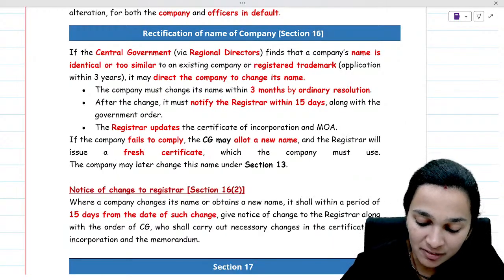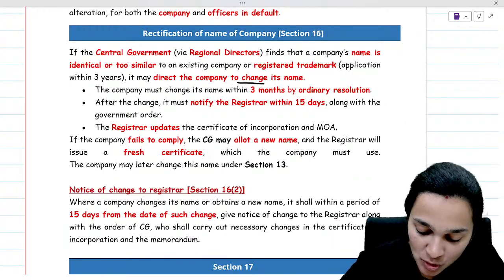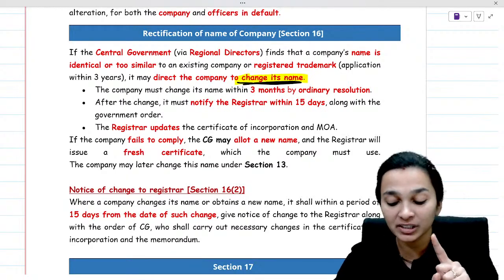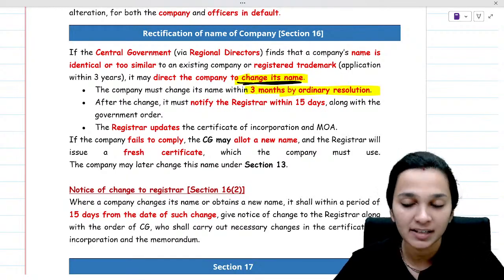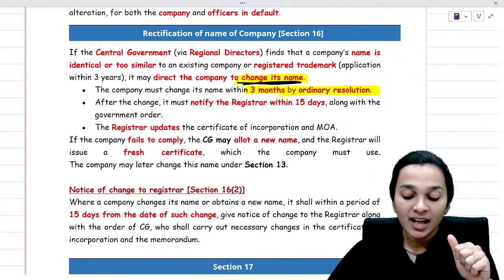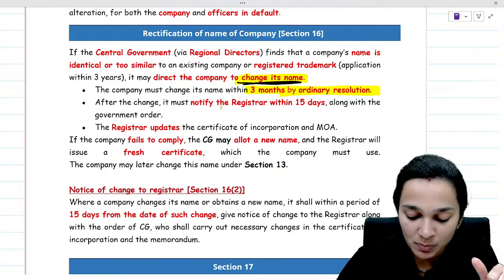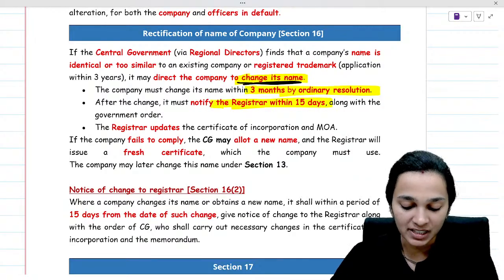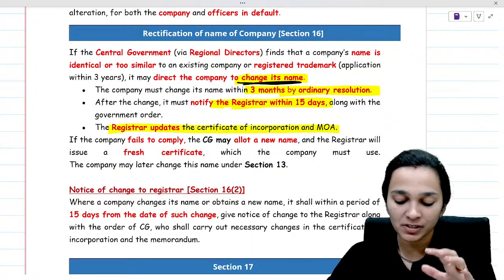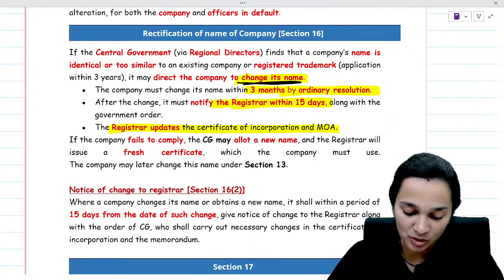Then the central government will order the company to change its name, direct the company to change its name, and for that it will give the company 3 months by passing an ordinary resolution. After the change, it must notify the registrar within 15 days along with the government order, and then the registrar will issue a fresh certificate of incorporation.